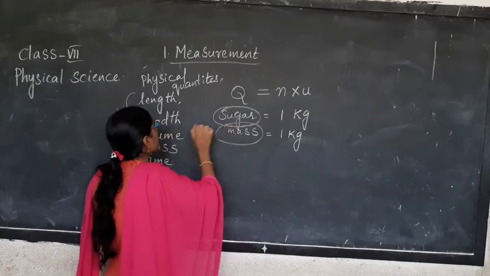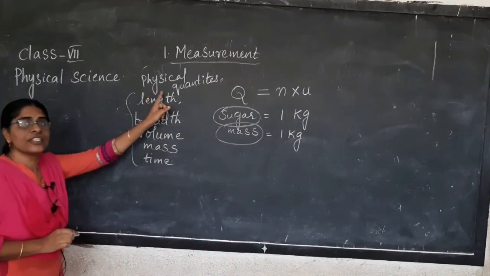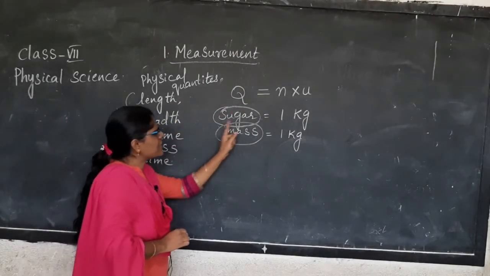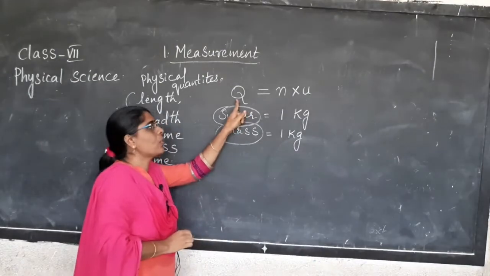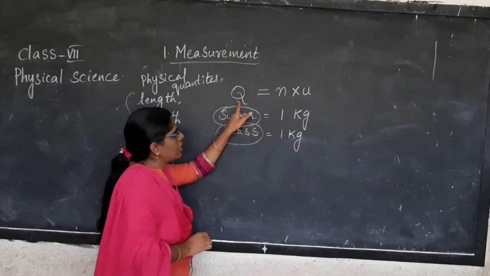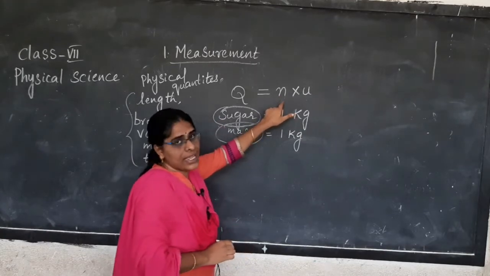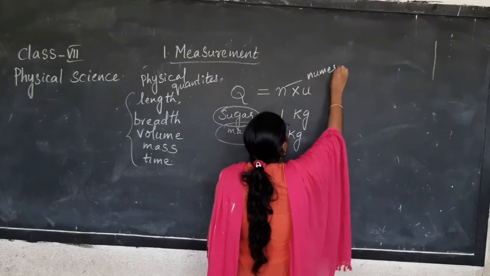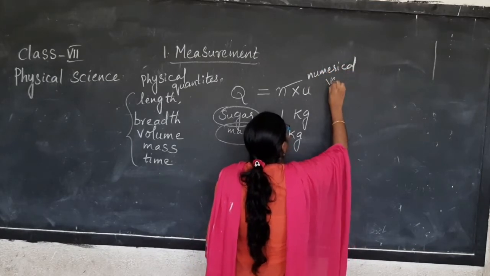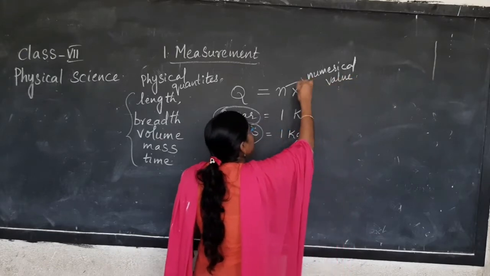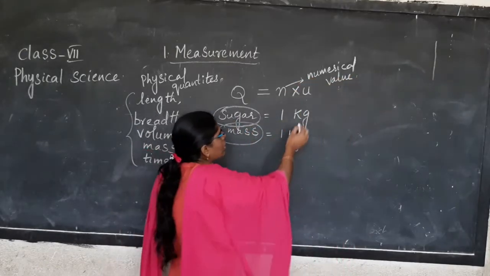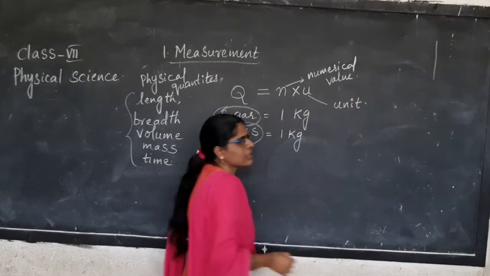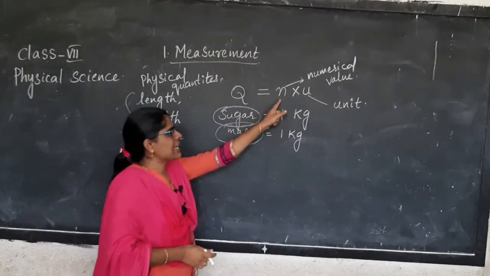Mass all comes under physical quantities. Yes or no? Yes. Any physical quantity in physics, we represent it with Q. Next, N. N is nothing but numerical value. What is N? Numerical value. Now what is U? U is unit. Okay. What is N?